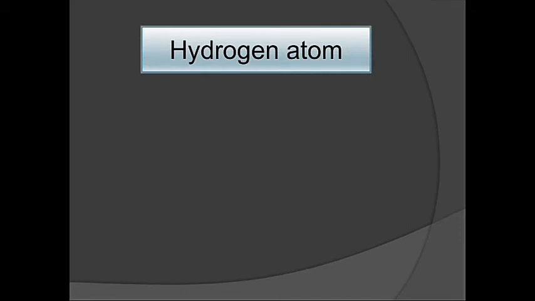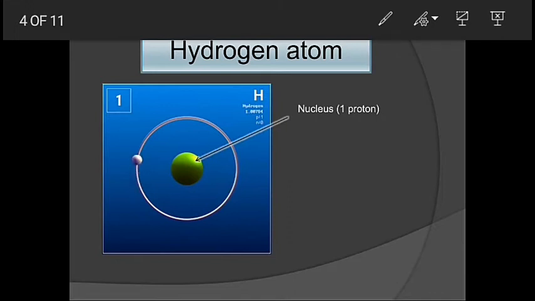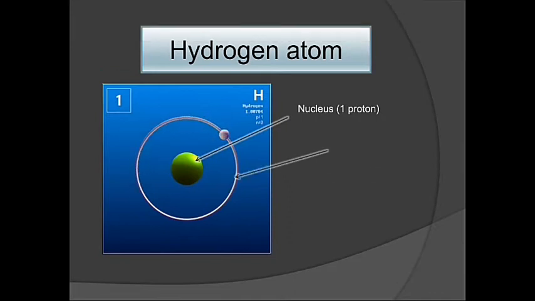For example, consider the hydrogen atom. It has a centrally located nucleus with one proton, and one electron revolving around the nucleus.